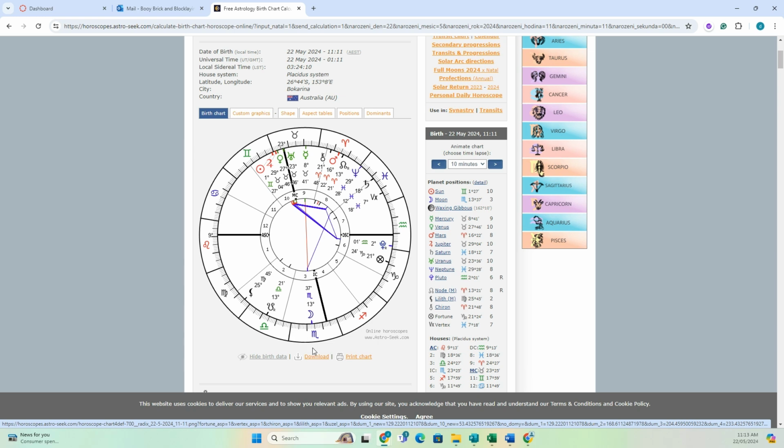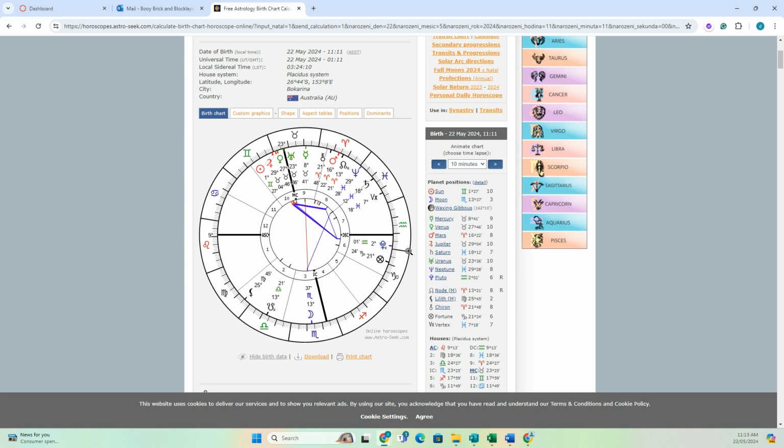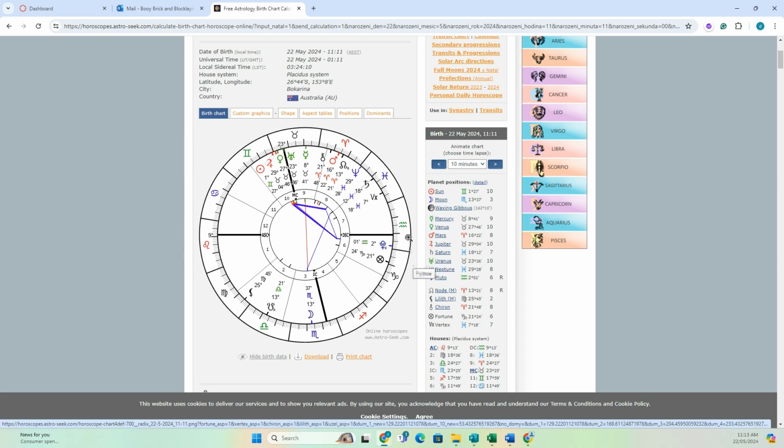And then the descendant, which is on the opposite side, is exactly opposite the ascendant, and it represents your relationships, your partnerships, and how others interact with you, especially in one-on-one situations. So for me, I have Pluto there, which is the same as this person would have as well. So everything that I kind of go into is quite deep and dark and mysterious and transformative and things like that. So it's completely opposite to the sun, and it is in Scorpio for my chart, and I do interact with people one-on-one a lot better. So that is obviously evident there, and this person would as well.